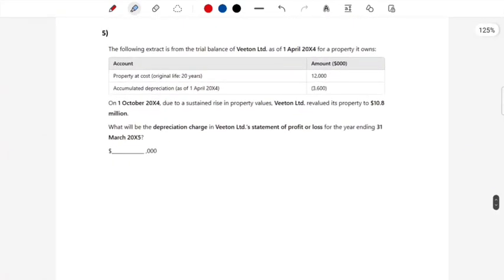The following extract is from the trial balance of Vuitton Limited as at 1st of April 2004 for the property that it owns. Oh, I forgot to read the question. So let's read the question first. What will be the depreciation charge in Vuitton Limited's statement of profit or loss for the year ending 31st of March 2005? Again, very important, we are supposed to be working with the depreciation in the statement of profit or loss. So that is our only concern, nothing to do with the statement of financial position.